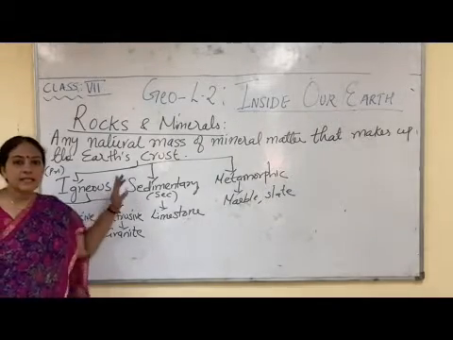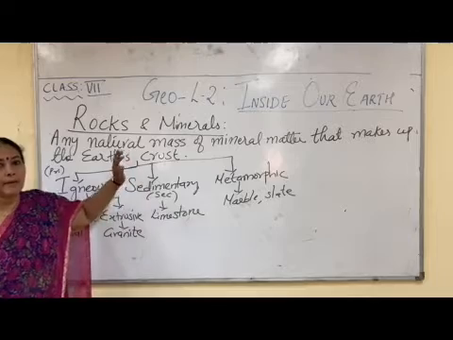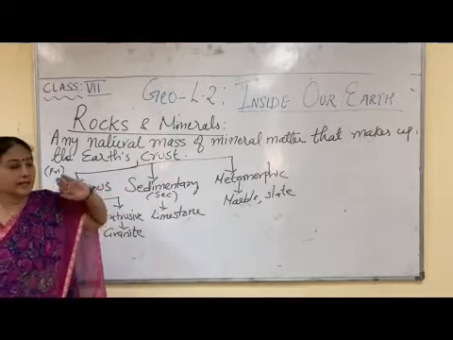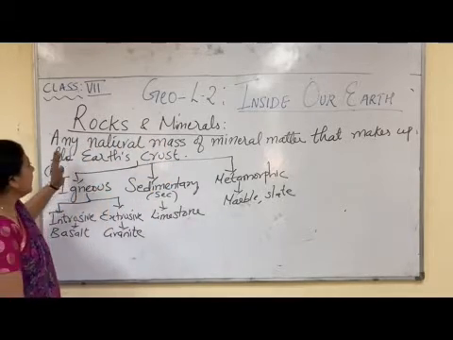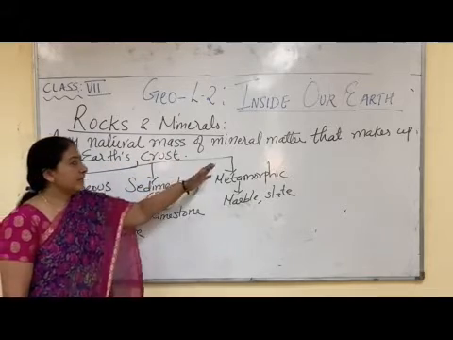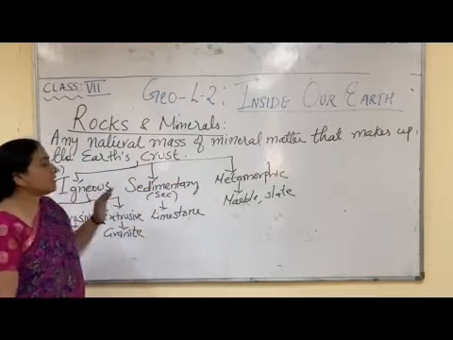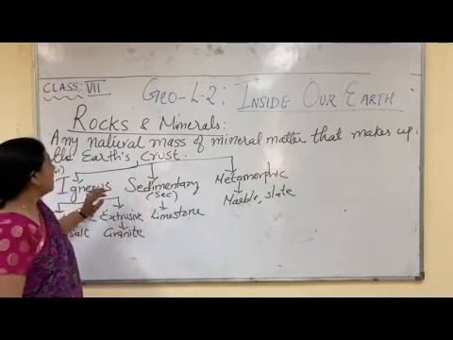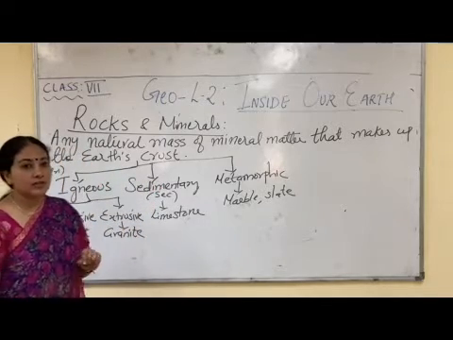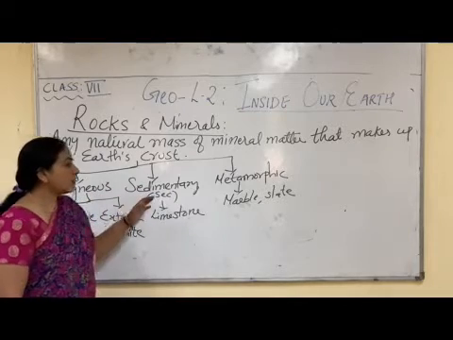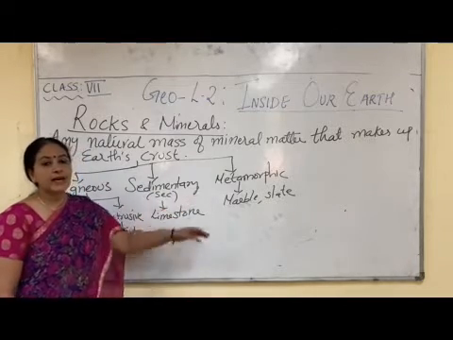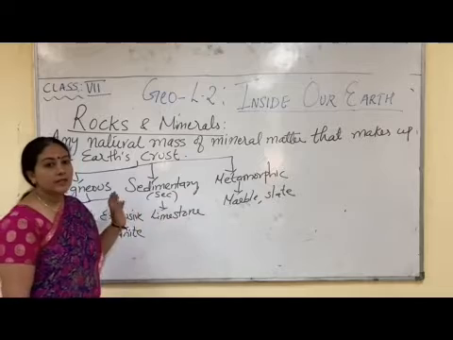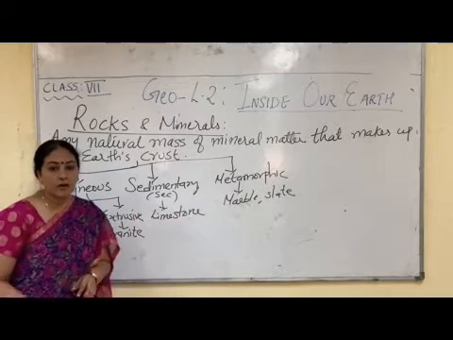Now this earth's crust is basically made up of rocks and minerals. What are rocks? Any natural mass of mineral matter that makes up the earth's crust is called as rock. Now there are 3 types of rocks. One is igneous rock, sedimentary rock and metamorphic rock. Now let us see how these 3 rocks are formed.